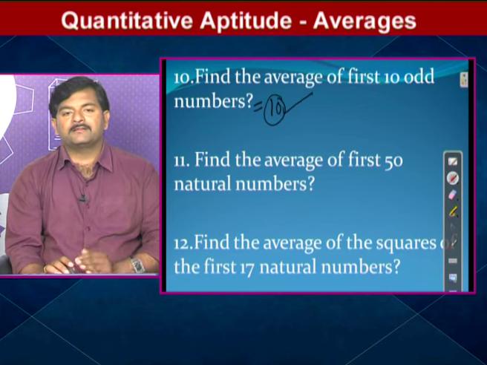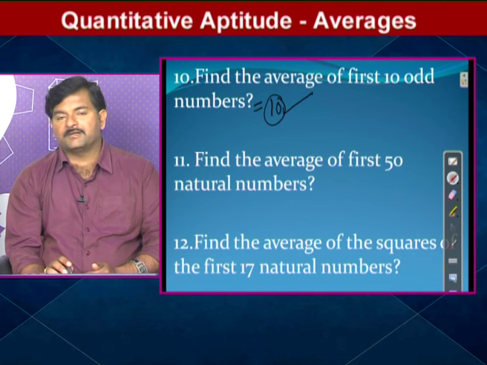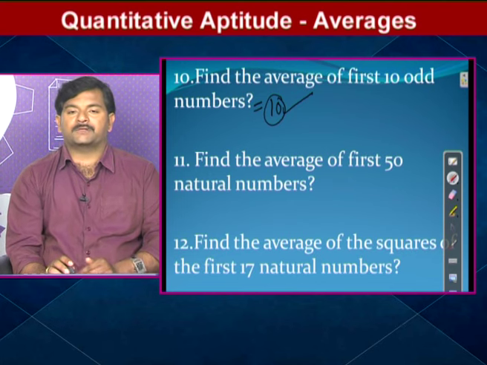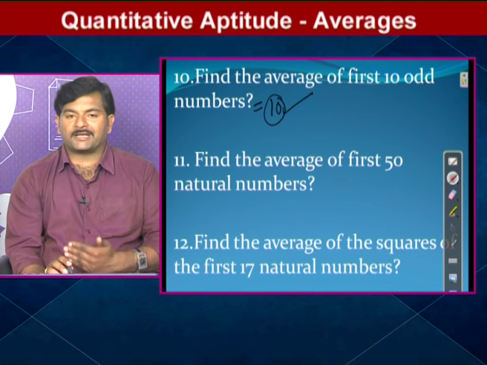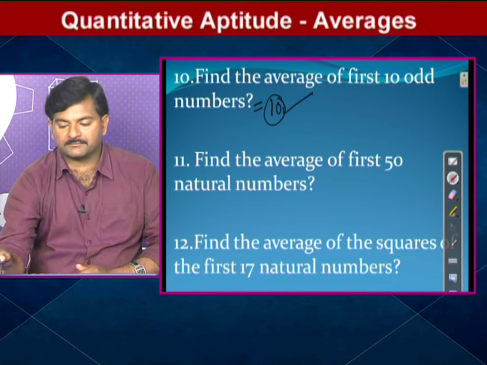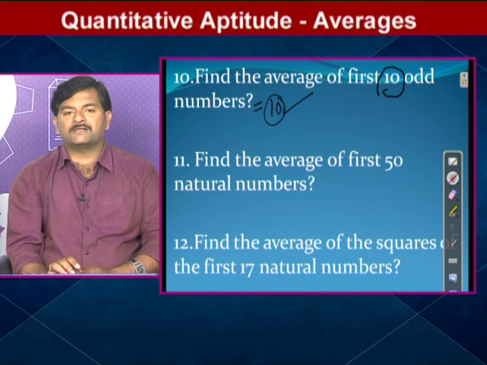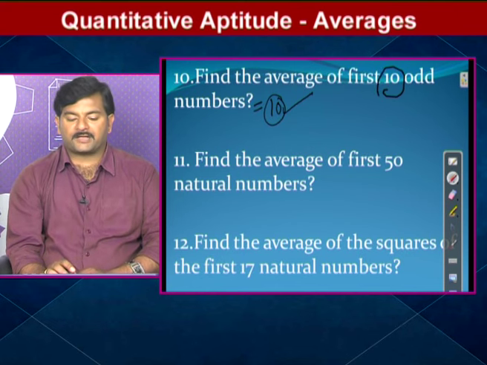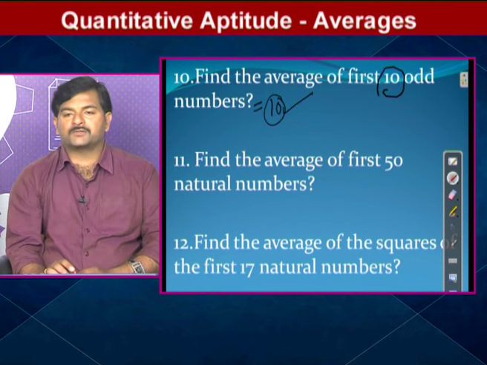I repeat, the average of the first n even numbers is n plus 1, and the average of the first n odd numbers is simply n. That is regarding question number 10.